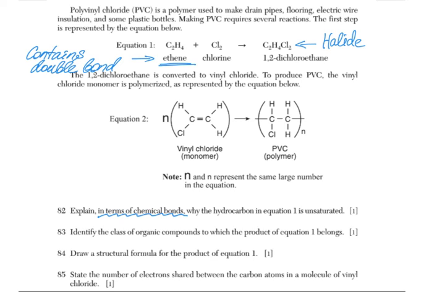Let's go to question 85. State the number of electrons shared between carbon atoms in the molecule of vinyl chloride. Well, here is our molecule of vinyl chloride, and between two carbons we see two lines, the double bond. Each line represents 2 electrons, so a total of 4 electrons shared between the carbons.